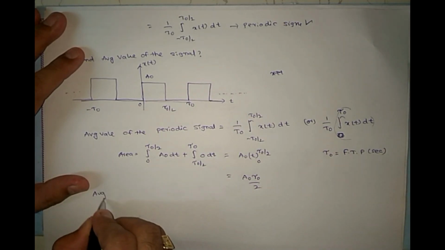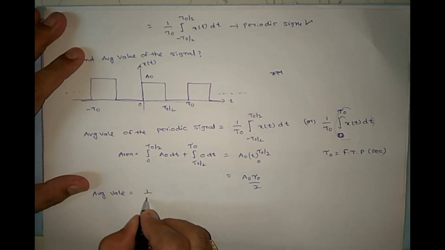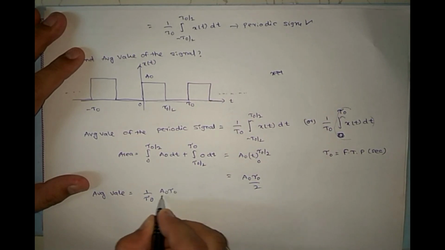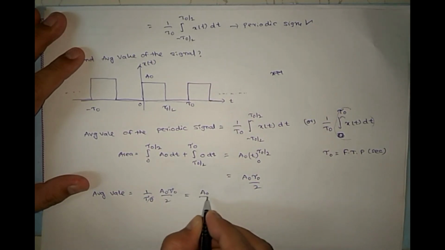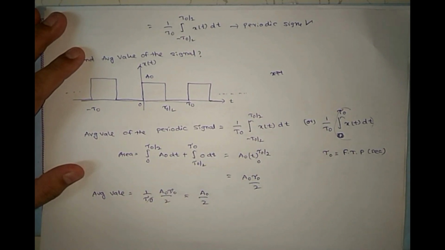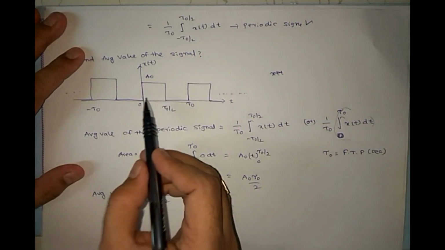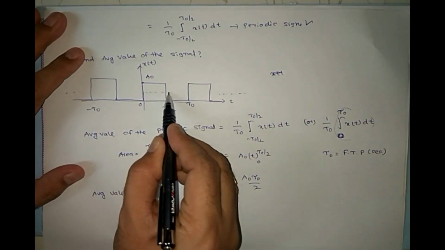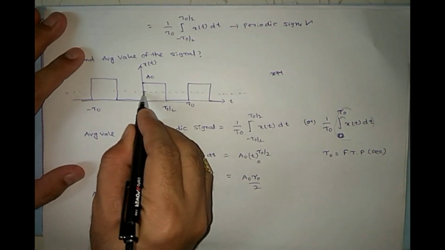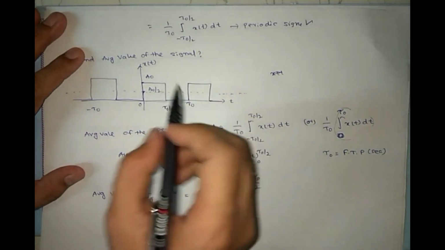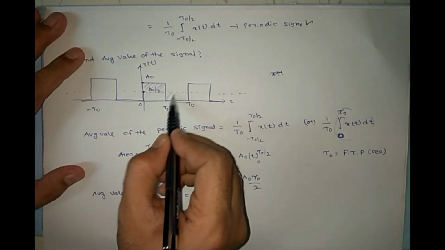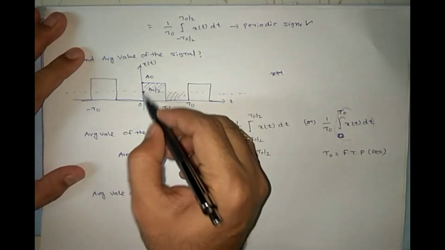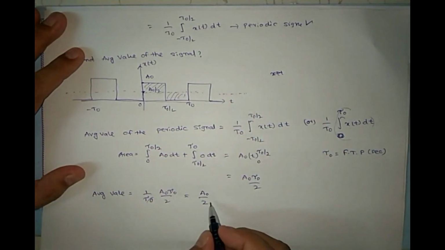Now the average value is 1 by tau naught, the fundamental time period, times the area A naught tau naught by 2. Tau naught gets cancelled, so A naught by 2. We can also solve this directly. We need exactly the central point. The amplitude is A naught, and the central point is exactly A naught by 2. See this gap, we need to fill it here. Exactly the balanced middle point in the signal is the average value.